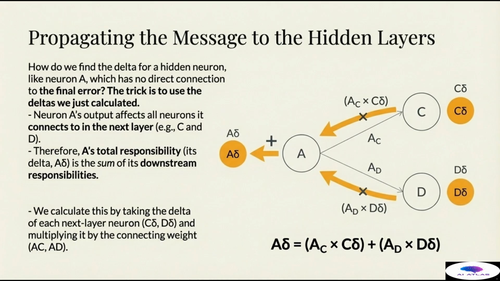The multiplication by the weight scales the downstream delta. If a weight is large, it means neuron A's output had a greater influence on the error of the subsequent neuron, and thus A is assigned a greater portion of the responsibility. This process of weighted summation allows the error gradient to be accurately distributed through every single layer, from the output all the way back to the very first hidden layer.